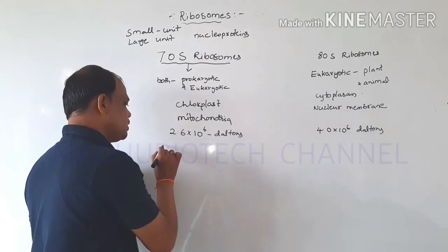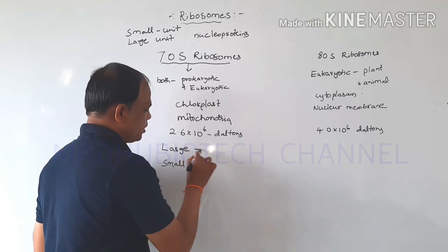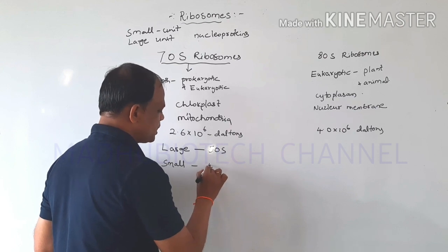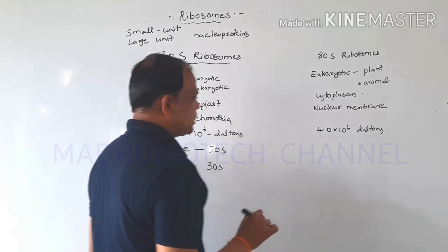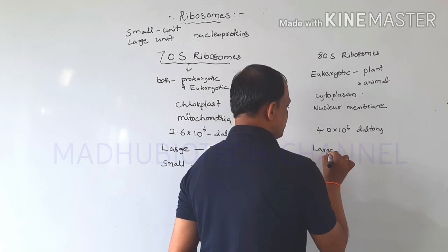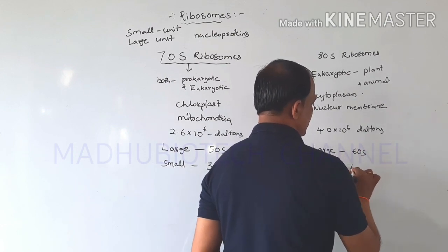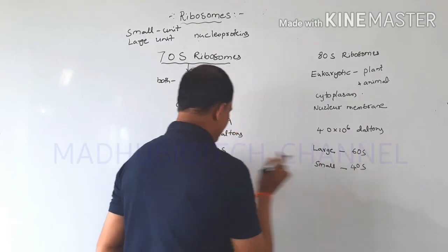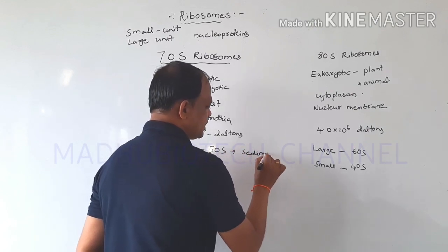One is the large subunit and another is the small subunit. The large subunit is 50S and the small subunit is 30S. The 80S ribosome is also made up of one large subunit and one small subunit, 60S and 40S. Here S means sedimentation coefficient.